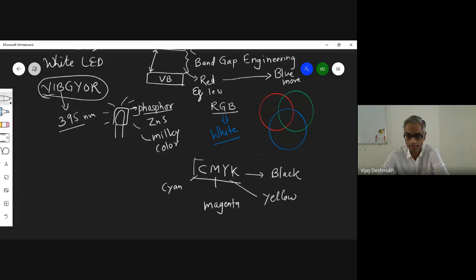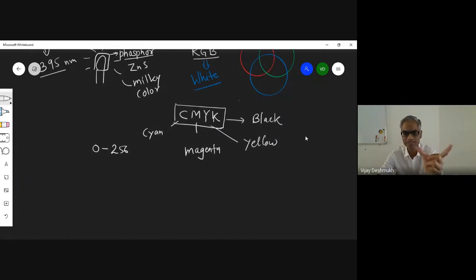Suppose for the cyan, if you give 0 to 256 as the range in which the color will change, the brightness and the darkness of this color. 256 means very dark cyan, and 0 means very light, almost white. Same for the others, 0 to 255. If you start from 0, the total will be 256, and then black 0 to 255.